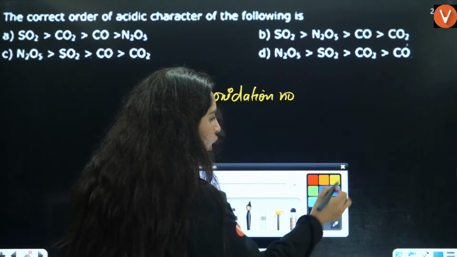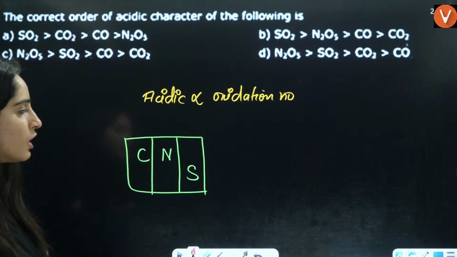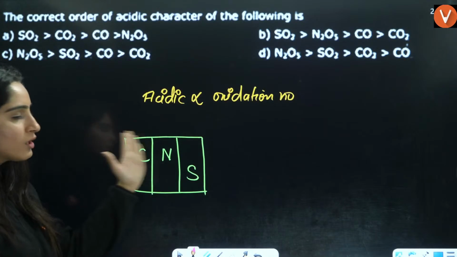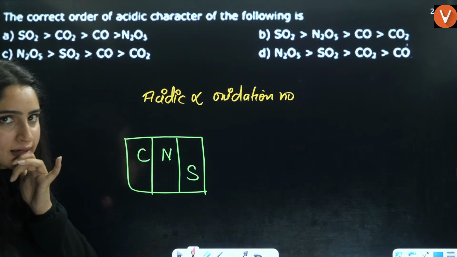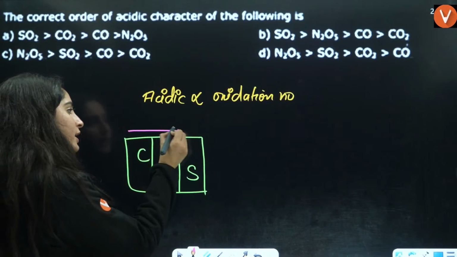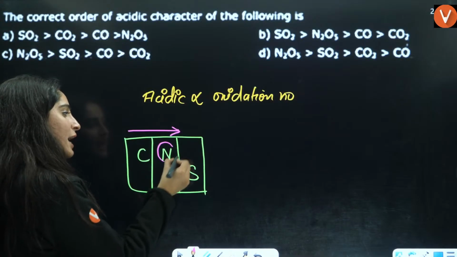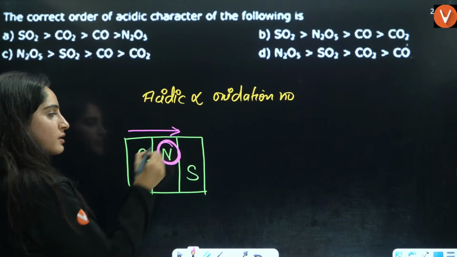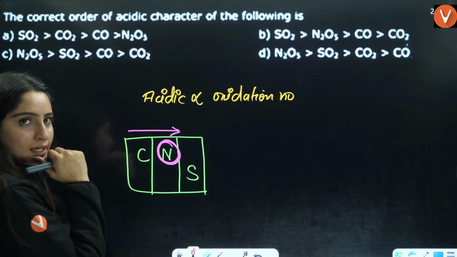We know that if you talk about the acidity, along the period acidity increases, down the group it decreases. So that means along here it will increase. That means nitrogen is going to have the maximum acidity here. Down the group it decreases.